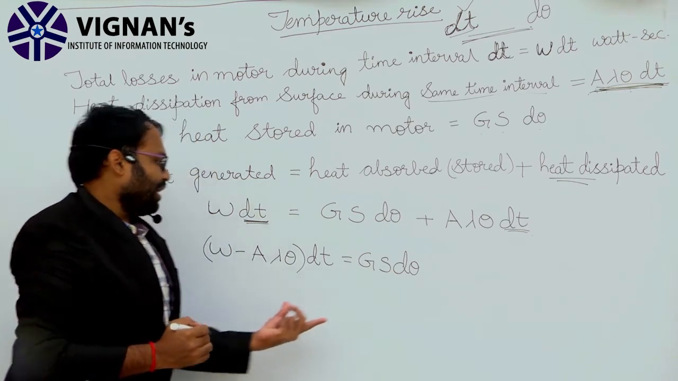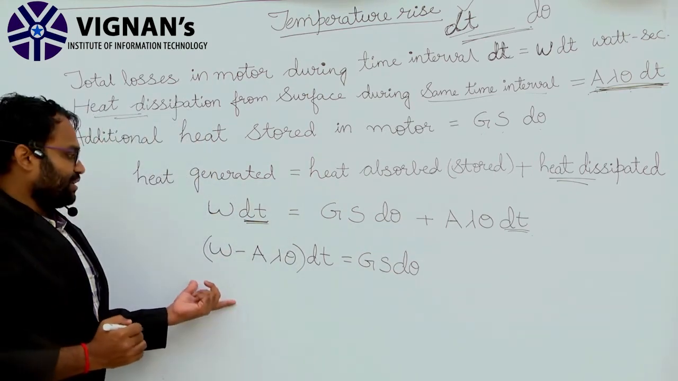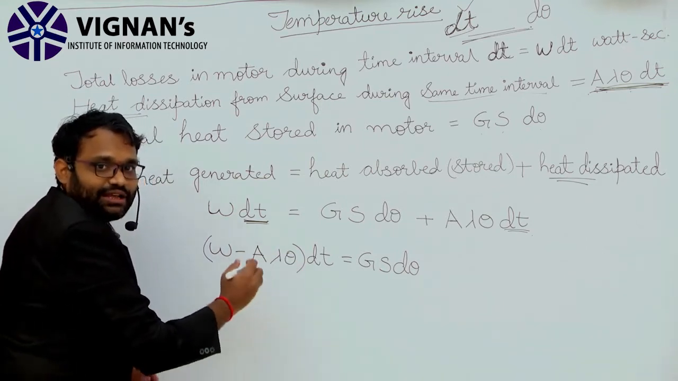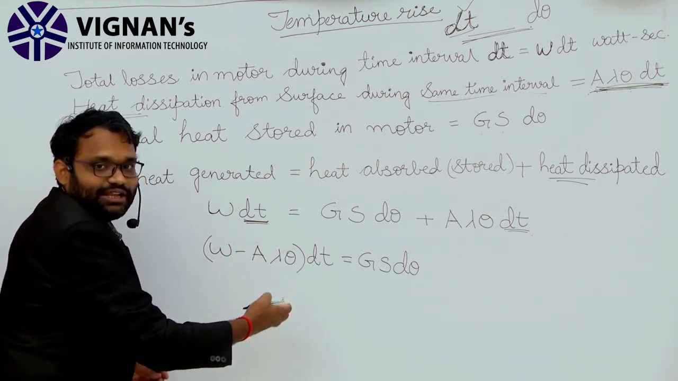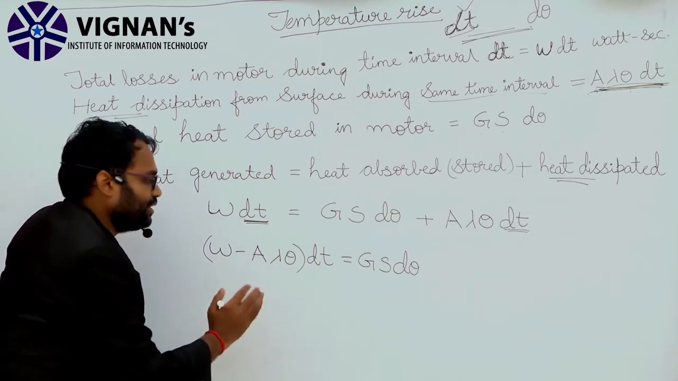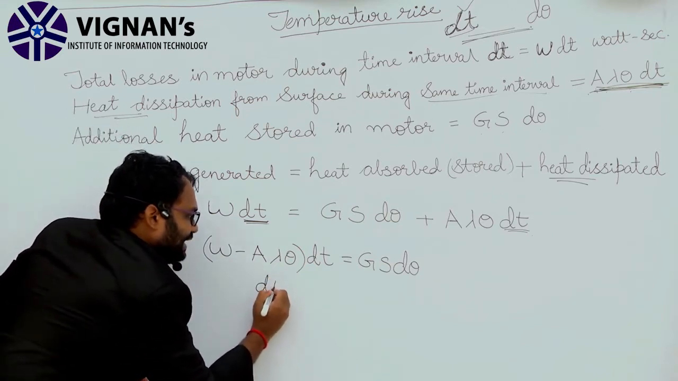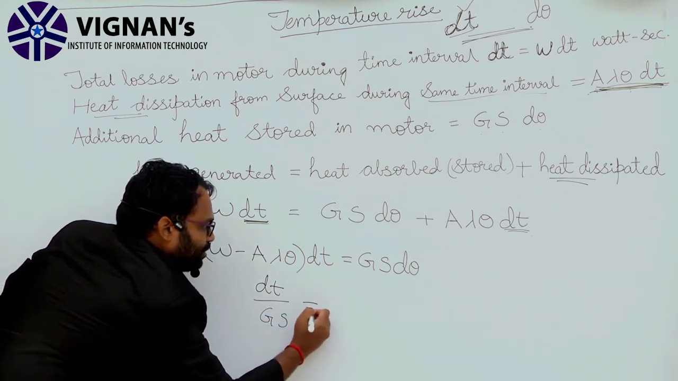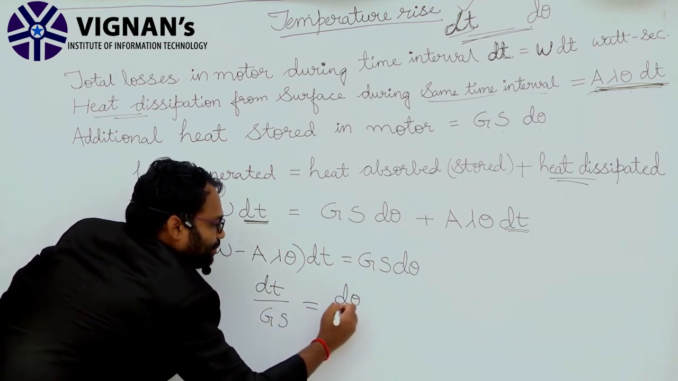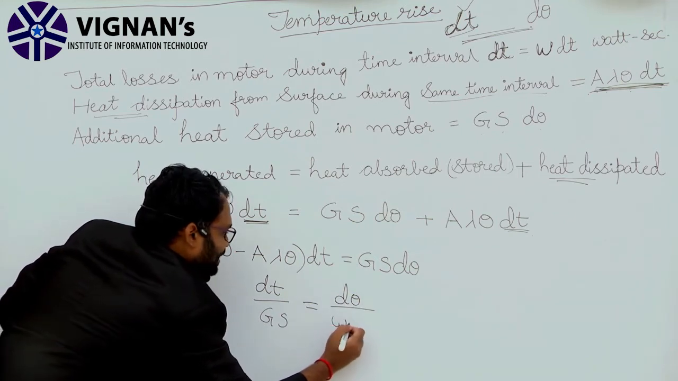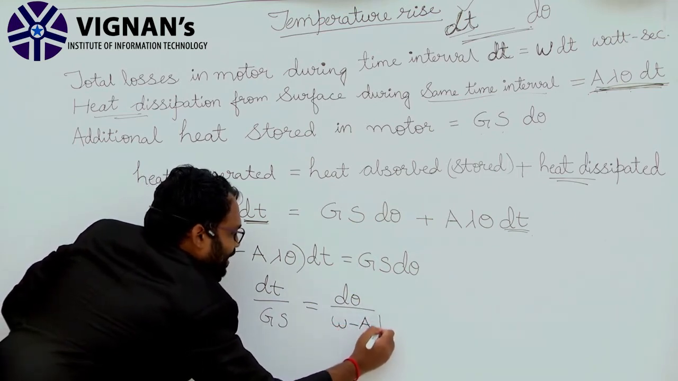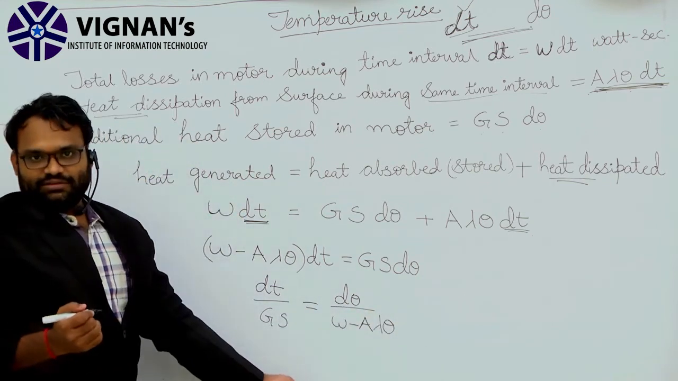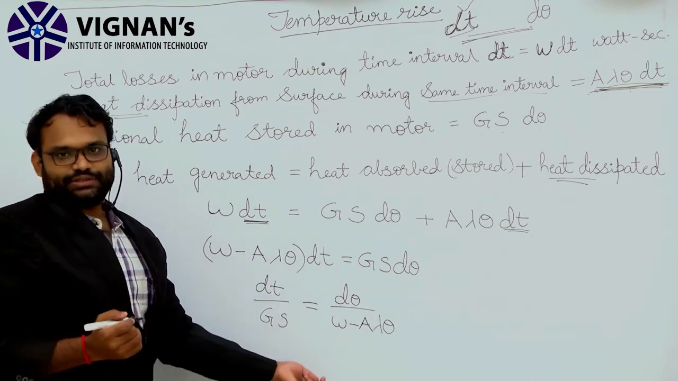Right. Now from this expression we will solve further mathematically. That is, dt by GS equals d theta by W minus A lambda theta. Clear? I am just rearranging the equation.